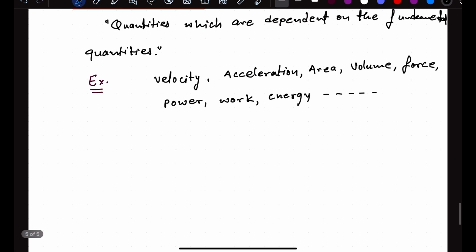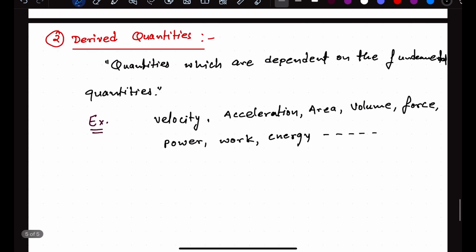Now, of course, if we are going to change the list of the fundamental quantities, then there will surely be a change in the derived quantities. And there can be a hypothetical question like this in any competitive exam, where they can change the fundamental quantities and then ask, now tell me the formula of this quantity in terms of these quantities. You can derive it from the relations, right?